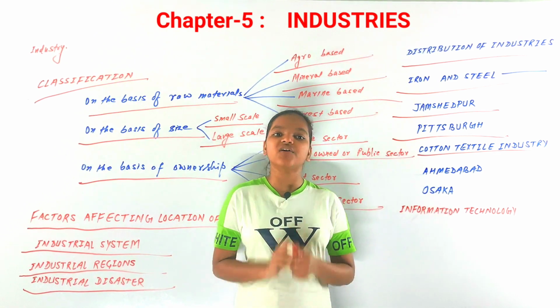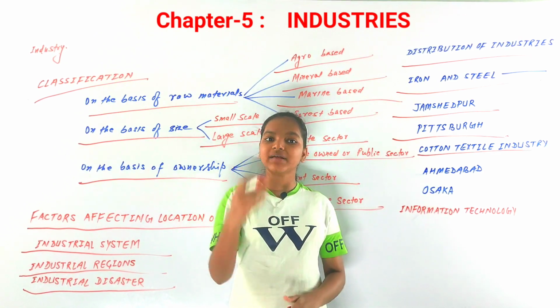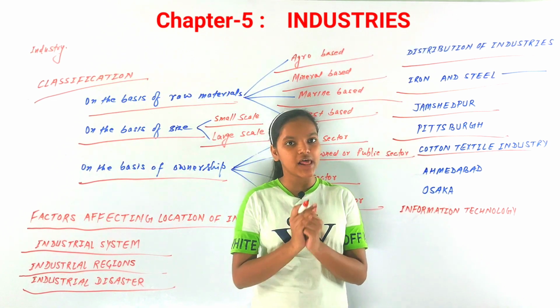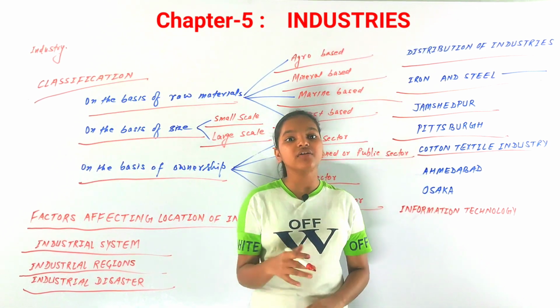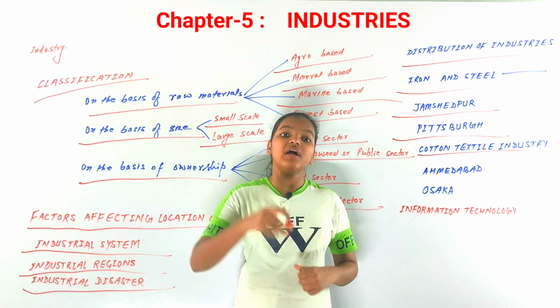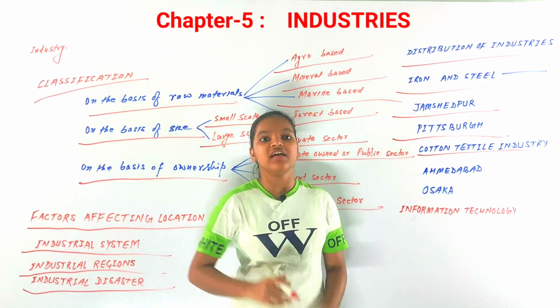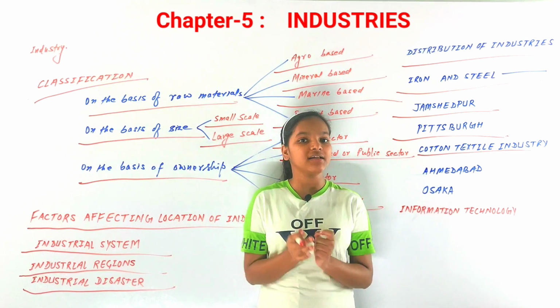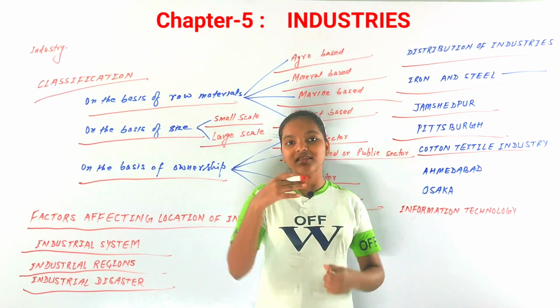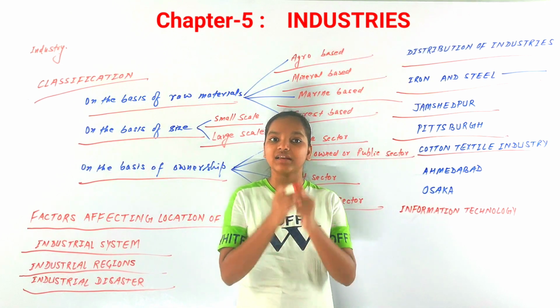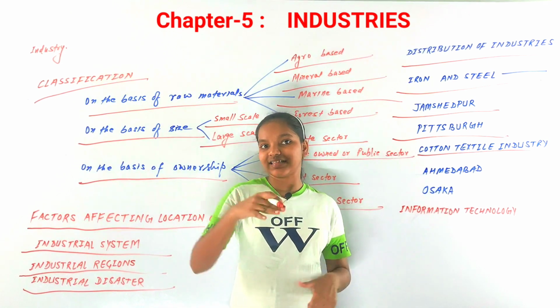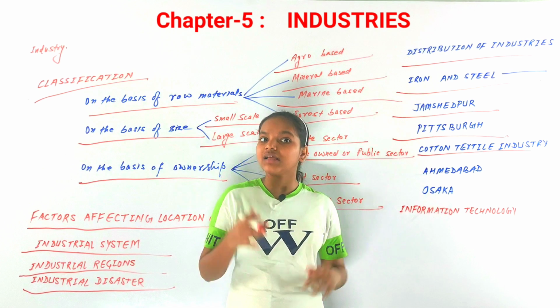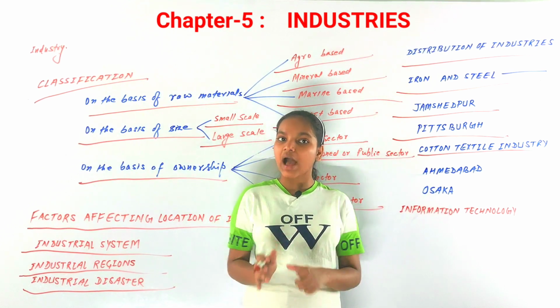In the whole world, before mechanization and industrialization, clothes were made by hand spinning, weaving and knitting. But after that, many mills came, and there was mechanization. Earlier they were not there, and the same happened in India.